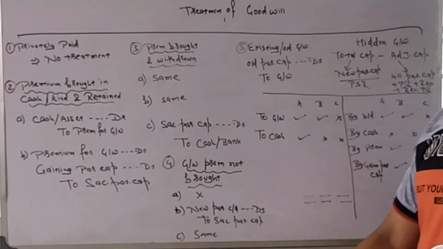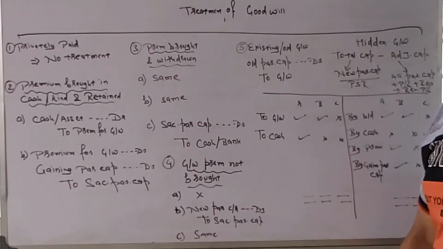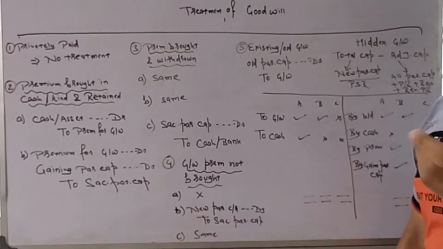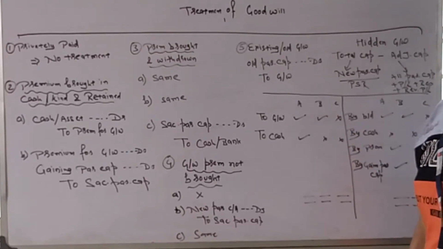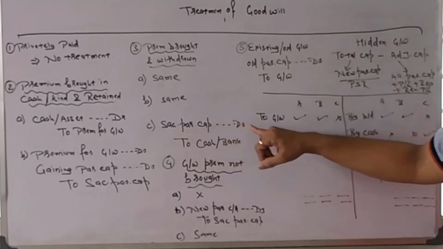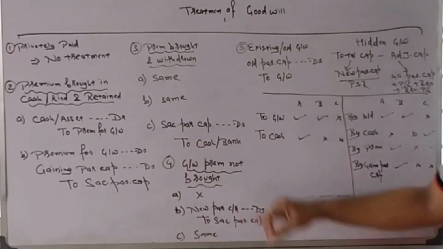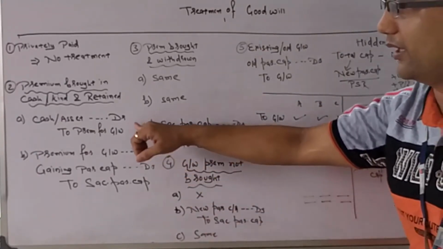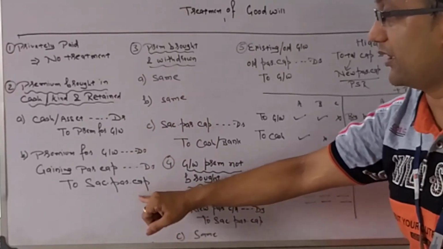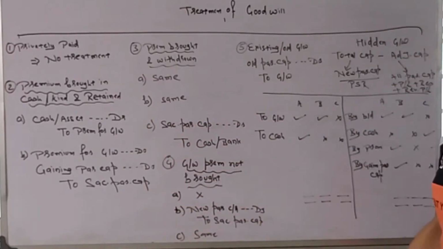As they are withdrawing the amount, their capital will be reduced, and what will they withdraw? Money, cash or bank. Cash is going out. So sacrificing partner's capital account debit to cash or bank. So A's entry will be same for bringing in goodwill, B's entry will be same for distribution of goodwill, and C's entry for withdrawal. Sacrificing partner's capital account debit to cash or bank.